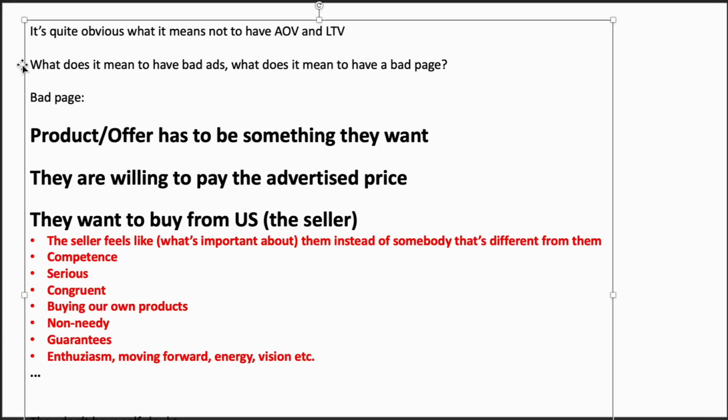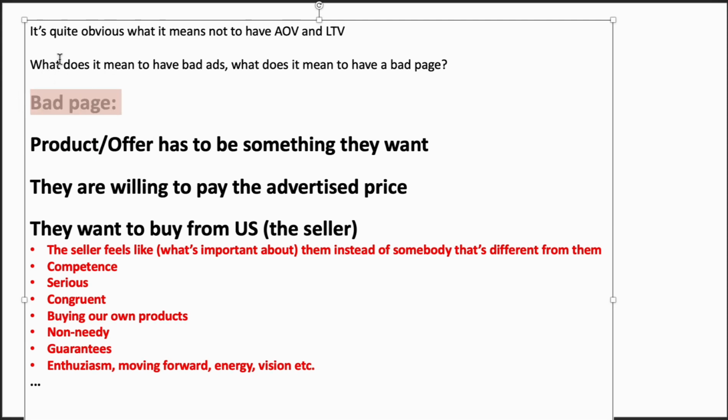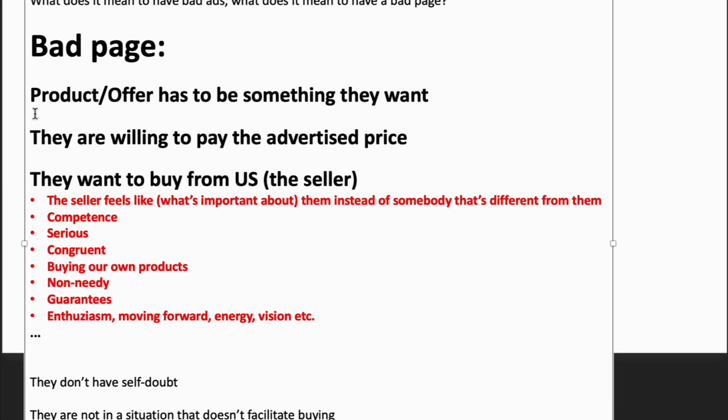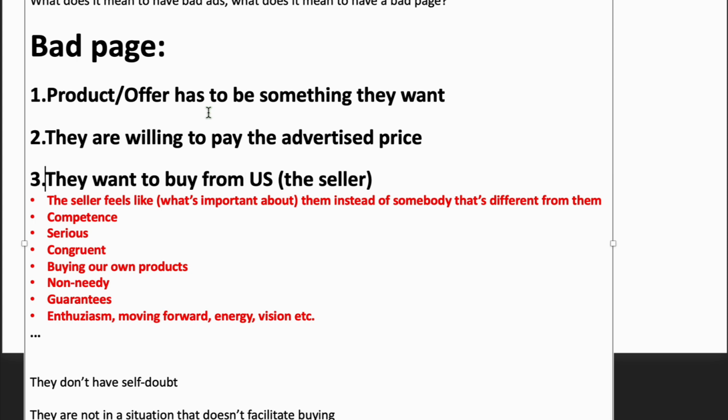So let's see. Right, so up until now, I covered the bad page side, which is composed of those three elements, this, or context, this and this.